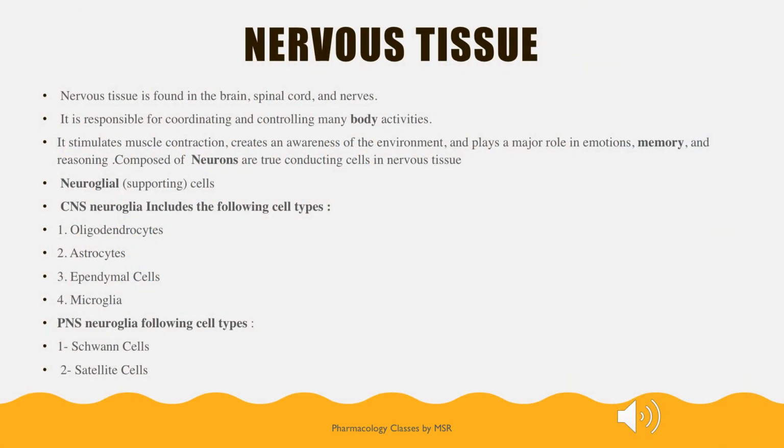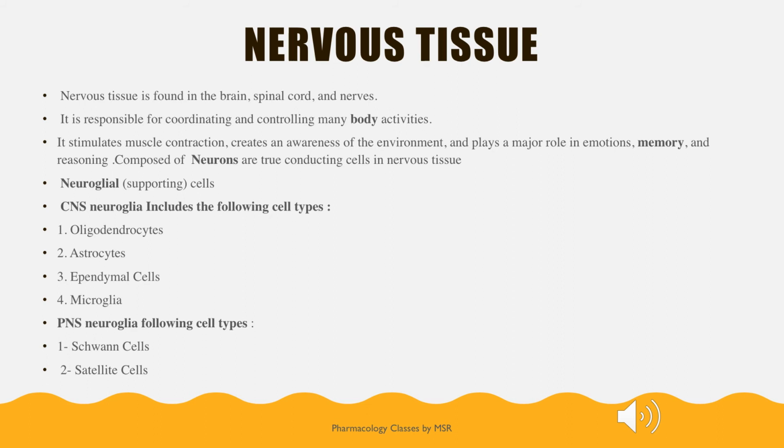So the nervous tissue is found in the brain, spinal cord and the nerves. The functional unit of a nervous system is the neuron. Neuron is a functional unit of the nervous system, and the nervous system is one which is responsible for coordination and controlling of many body activities.